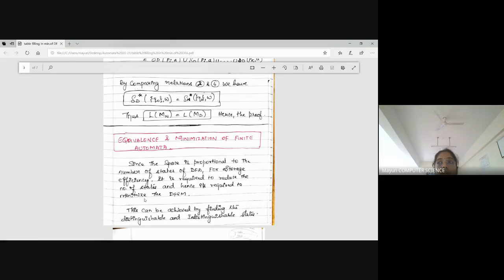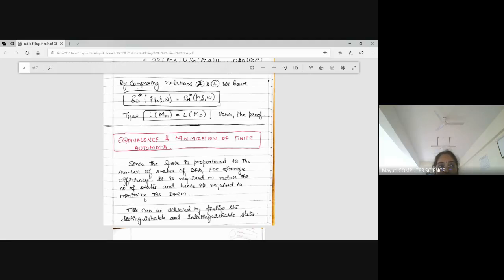If the two states are different, then you cannot minimize. So one thing we are sure of: the distinguishable states cannot be minimized. What about indistinguishable states? The word itself says you cannot differentiate them, meaning they are the same states, with the same features, same properties, same identity.